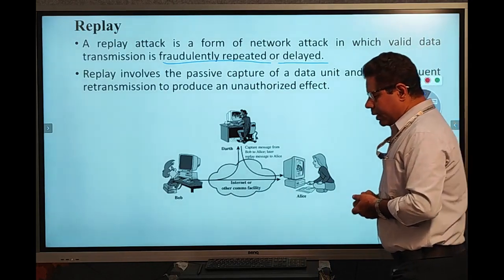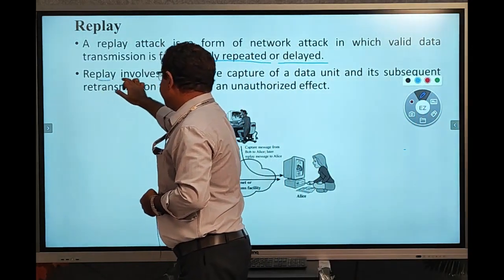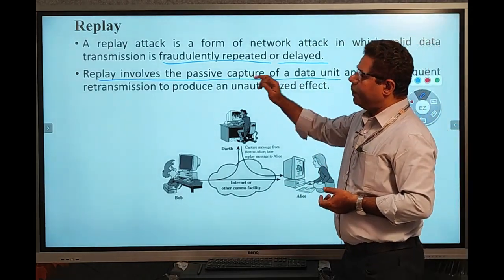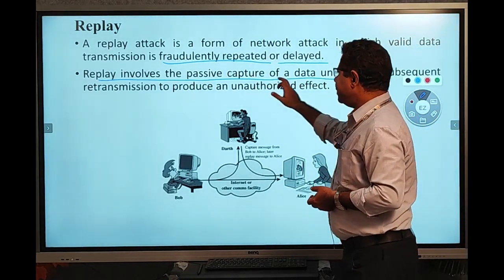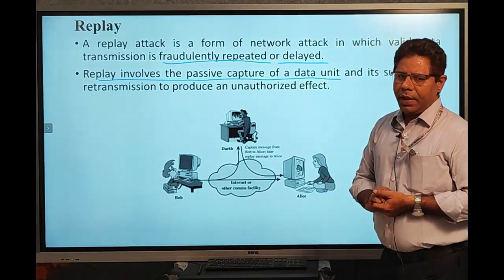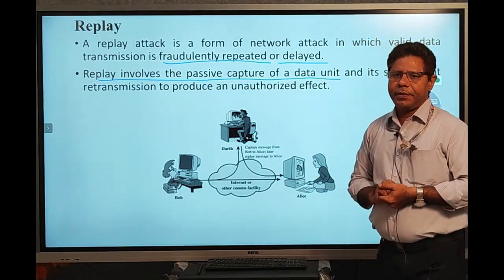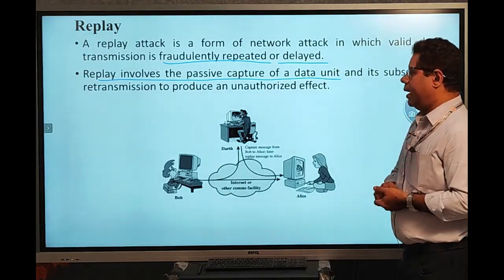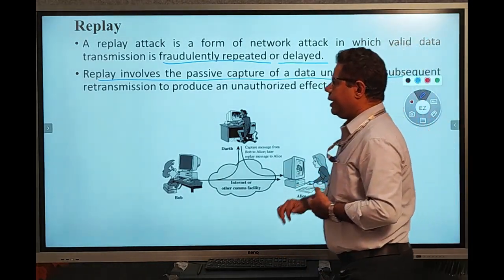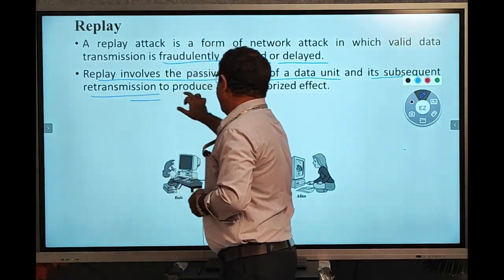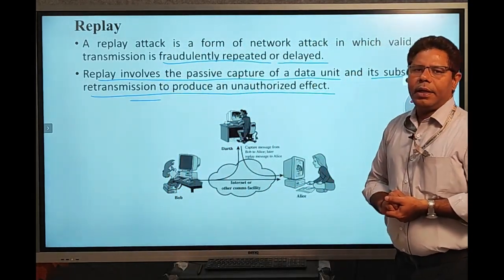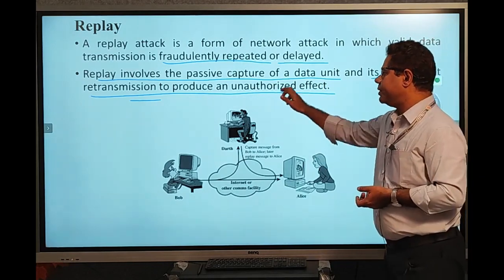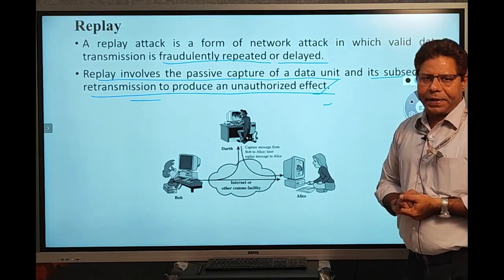That means the attacker first simply gathers our information. Replay involves the passive capture of a data unit. Already we know what passive capture is. The attacker silently gathers our information and later retransmits the data to another person to produce an unauthorized effect.